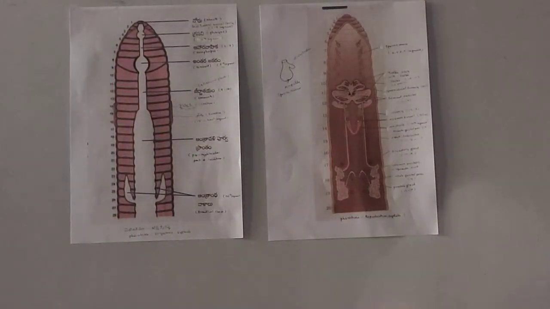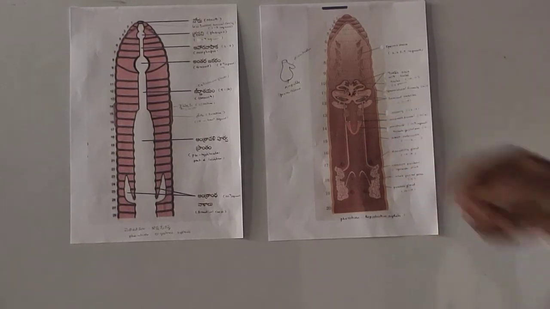Once again, male reproductive system. How many testes are present, beta? Two pairs are present. In which segments? 10 and 11.